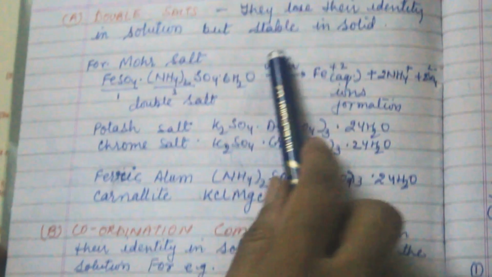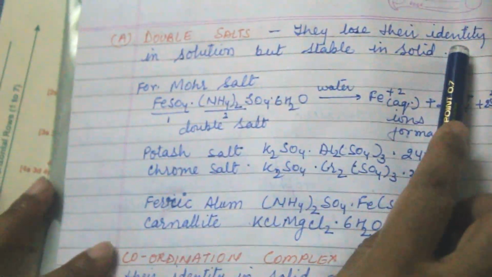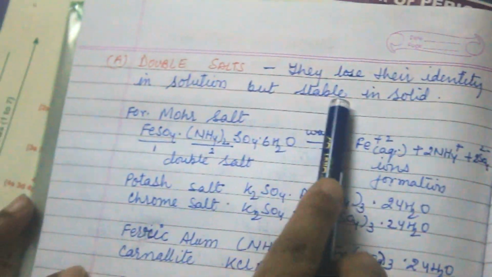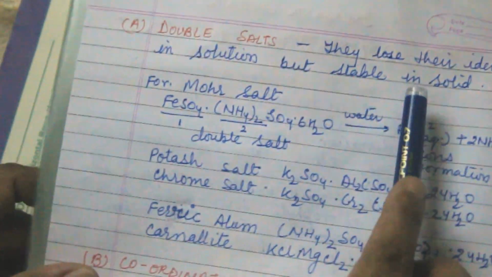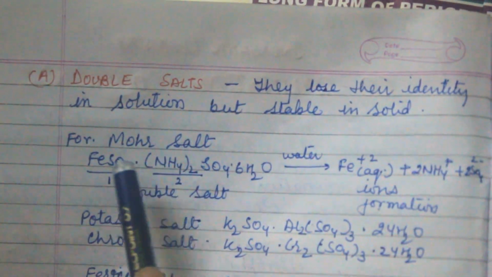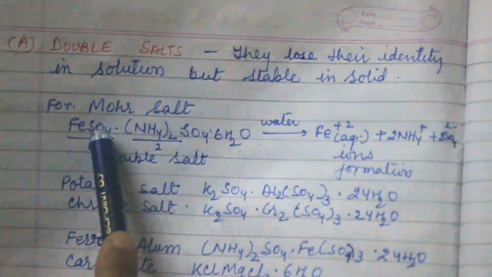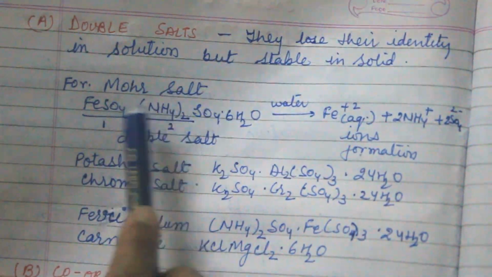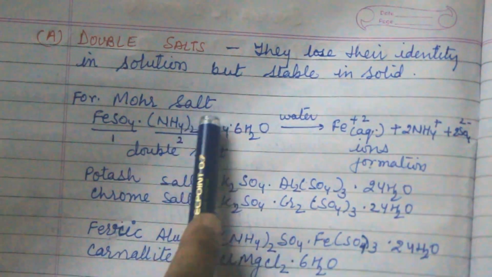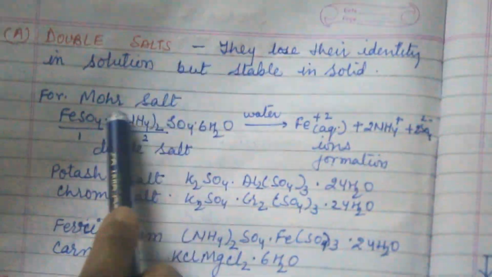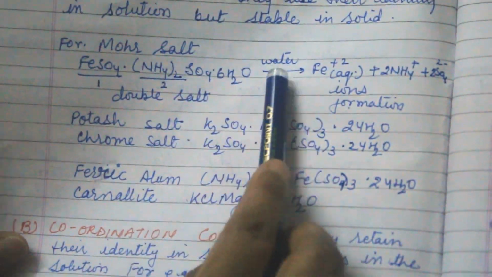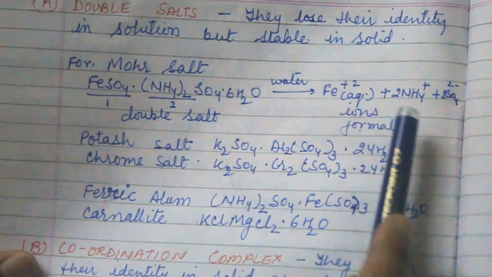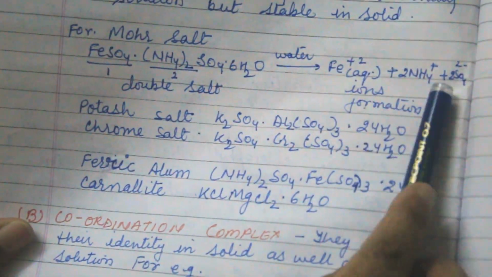First is double salt. They lose their identity in solution but are stable in solid. So for example, Mohr salt, such as this is the first salt, this is the second salt. Two salt joined together, that is why it is known as double salt, and this salt is known as Mohr salt. When it gets dissolved in the water, it just dissociates into ions.